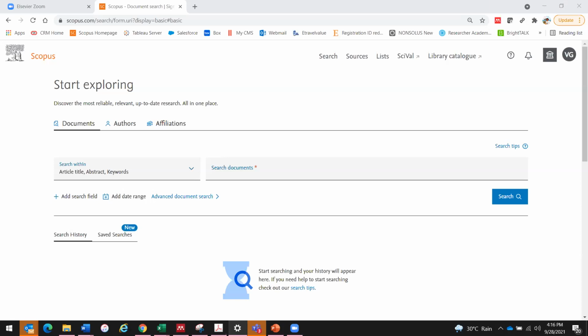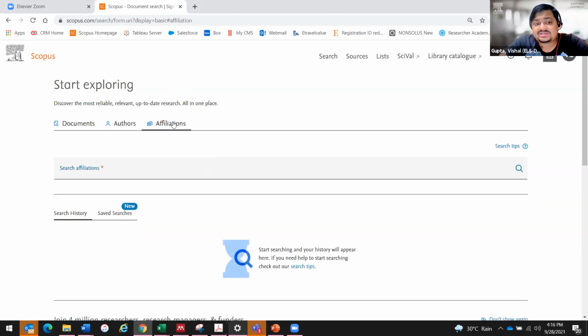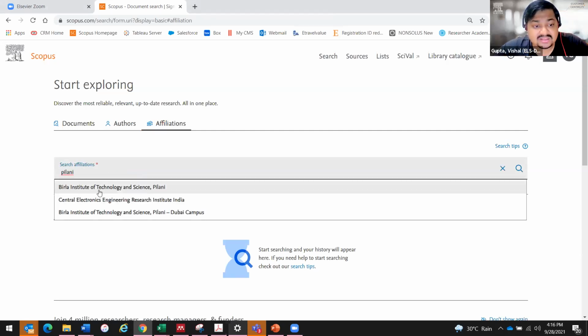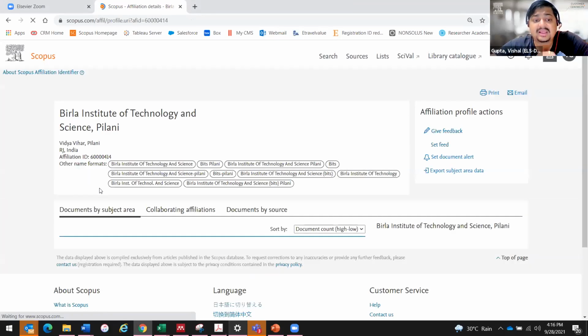So how can you do a search on Scopus? Let me first show you the features, then I will go into the document search as well. The first thing is affiliation. If you are looking to get the profile of an institute, you can simply go here. Let's say I want to go to BITS Pilani. I can just type Pilani, one part of the keyword, and it will take me to the entire profile of your institute.